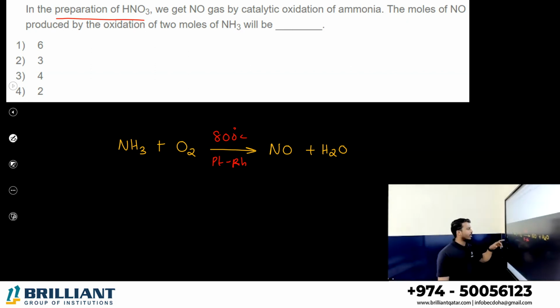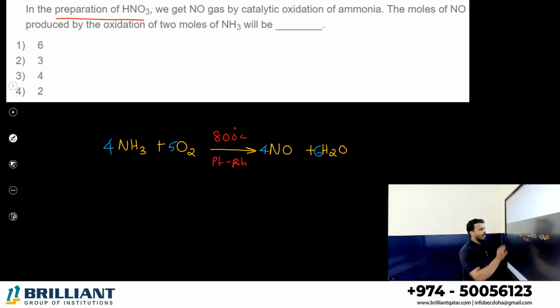Here the question is the moles of nitrogen monoxide produced by the oxidation of 2 moles of ammonia. Let me balance this reaction first of all. While balancing, you will get 4 NH3, 5 O2, 4 NO, and 6 H2O, with 10 oxygen on both sides.